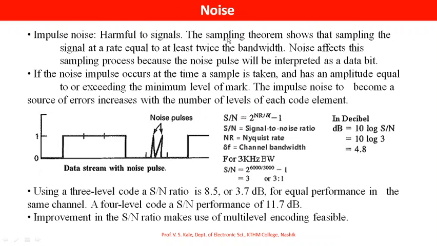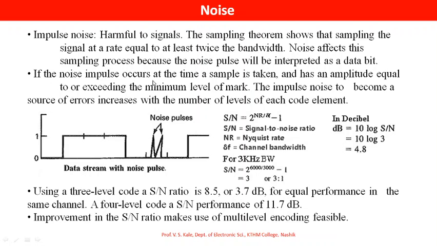Let us see about the noise. Impulse noise is harmful to signals. The sampling theorem shows that we sample the signal at a rate equal to at least twice the bandwidth. Noise affects this sampling process because a noise pulse will be interpreted as a data bit.